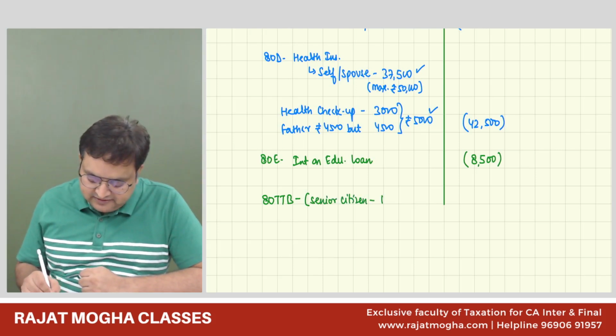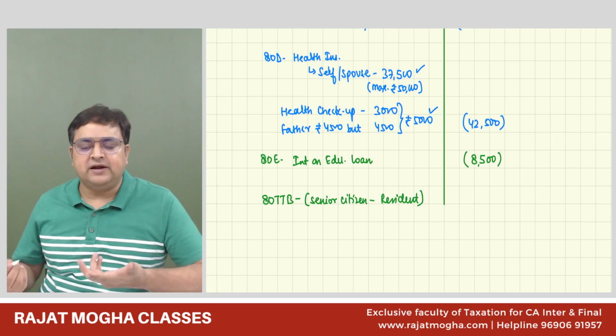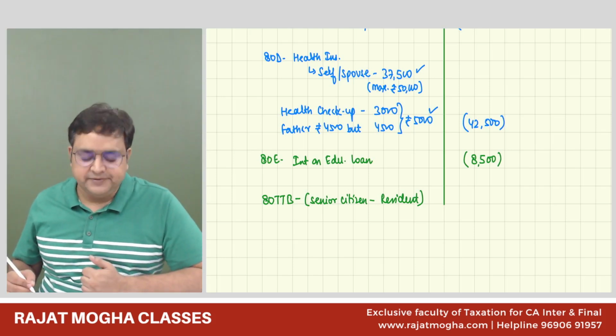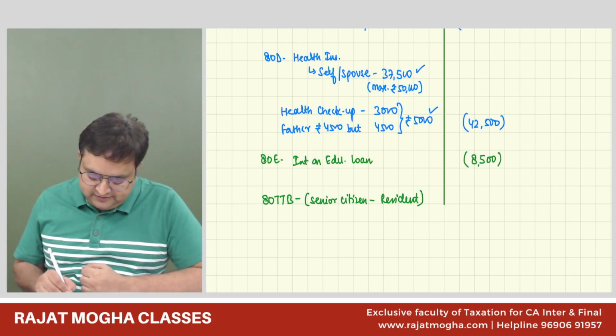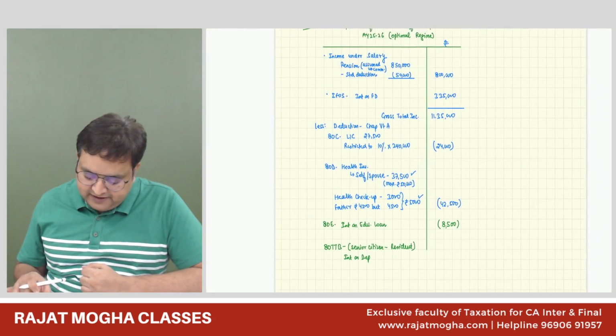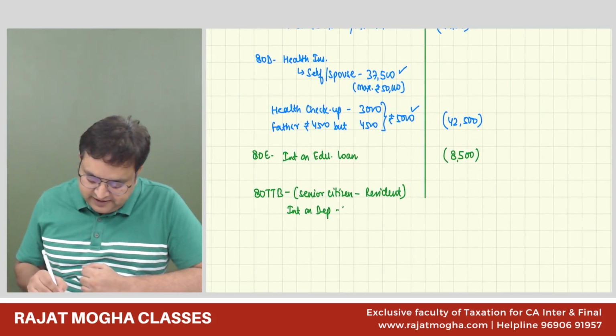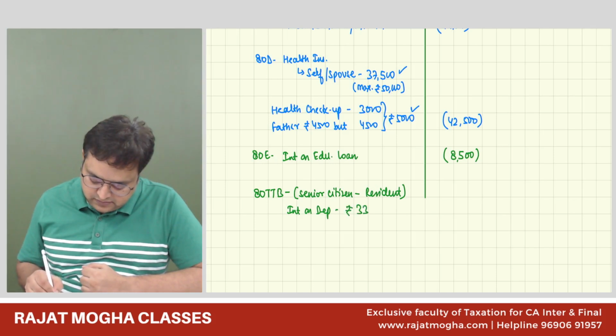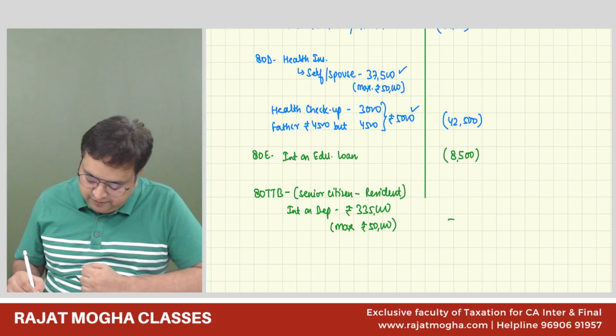And 80TTB is given only to a resident. If nothing is mentioned, we always assume the person to be resident. So it is interest on deposit, maximum 50,000. Interest on deposit was 3,35,000, but maximum 50,000, so it would be 50,000 only.